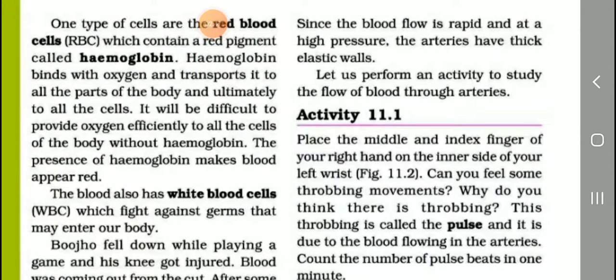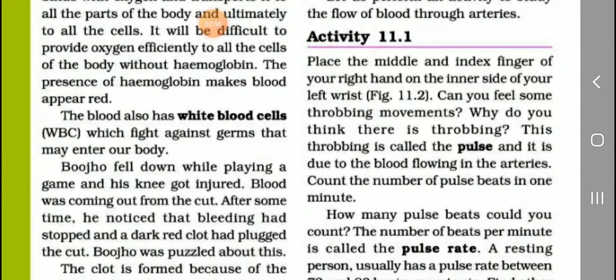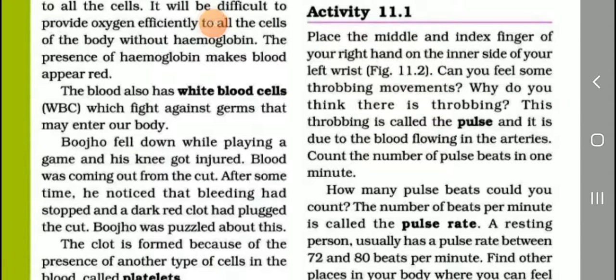This is a red blood cell, RBC. RBC contain hemoglobin, so the blood is red in color. Then next, WBC. What is WBC? The blood also has white blood cells, which fight against germs that may enter our body. That's the WBC, white blood cells.